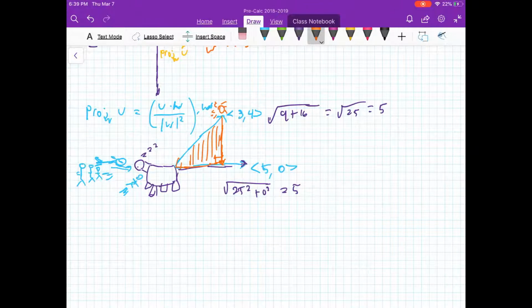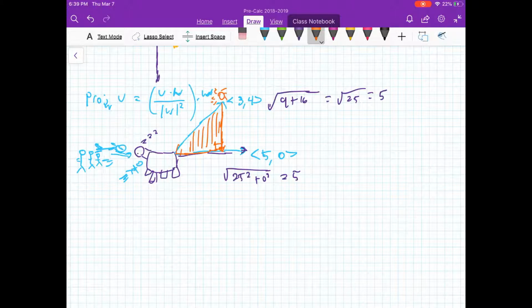We'll use the projection of, let's say this is friend, and this is me. So we're going to use the projection of friend, let's just use F for short, onto me.